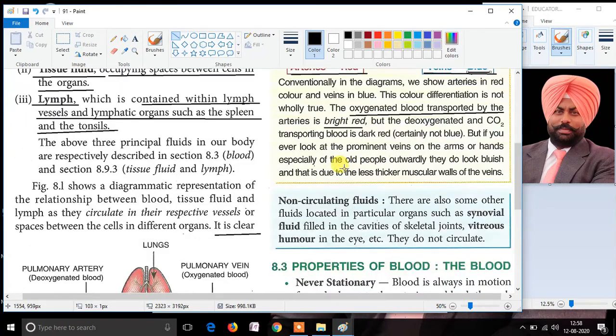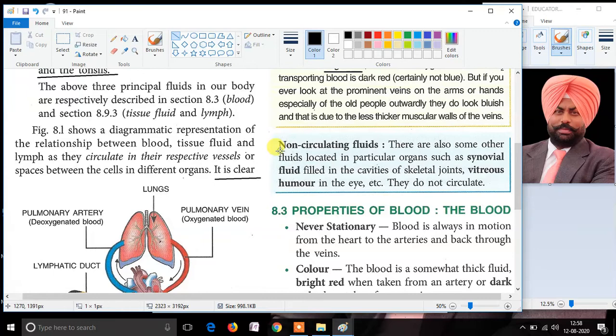Moving on further, the non-circulating fluids present inside the body are the fluids which don't circulate with the blood, or they remain at the same position where they are located.